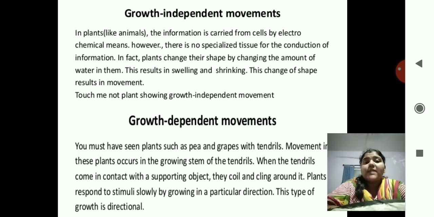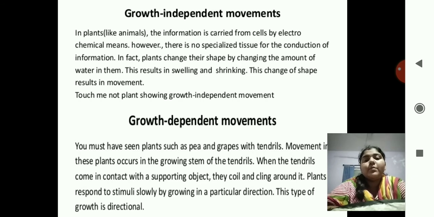So the plants change their shape by changing the amount of water in them. This results in swelling and shrinking. This change of shape results in a movement. For example, you can see the touch me not plant, showing the growth independent movement. Touch me not plant means what? The mimosa plant. Lajalu, what we say in Marathi. The touch me not plant is related to growth independent movements, nothing related to growth.